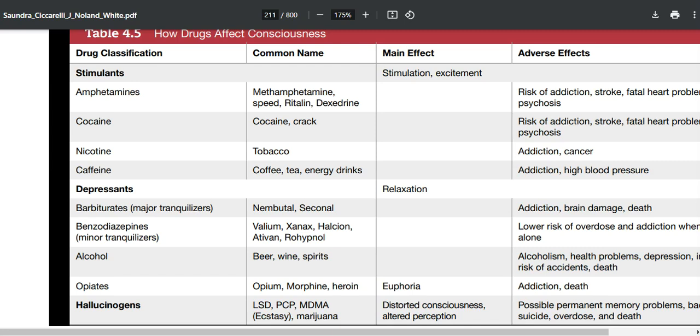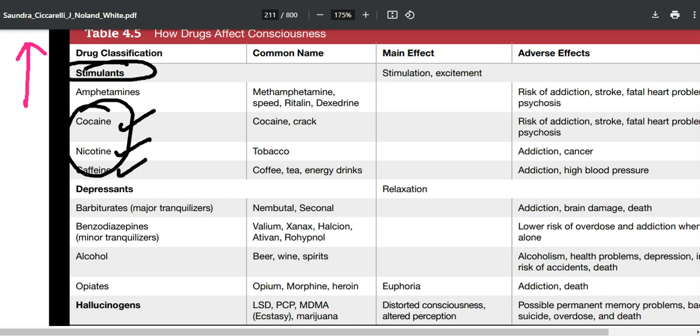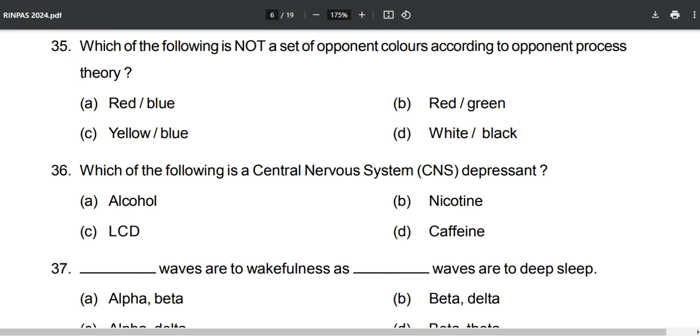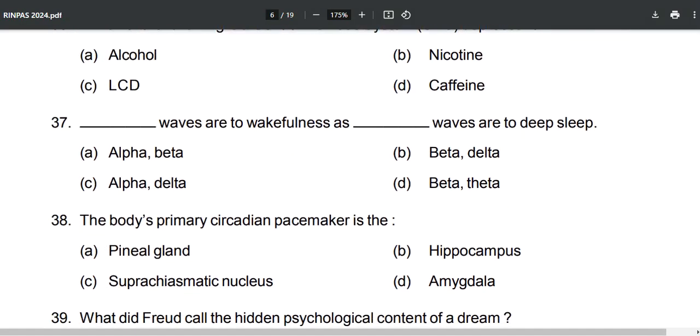You don't have to do anything in your life, just read this book and that is it. Under the head of stimulants, you will find nicotine, caffeine, cocaine. We got the answer, yes. Under the head of hallucinogens, we get LSD, but only and only for the depressants of our CNS, we get the barbiturates, benzodiazepines, and alcohol. We get the answer. Let's move forward. That is the importance of proper books in your life.